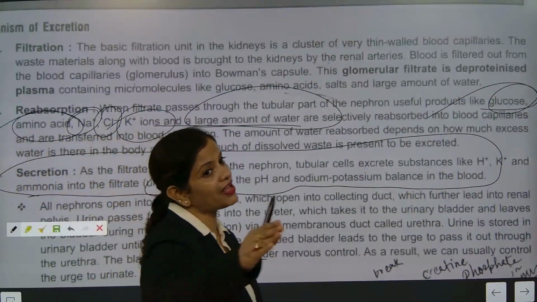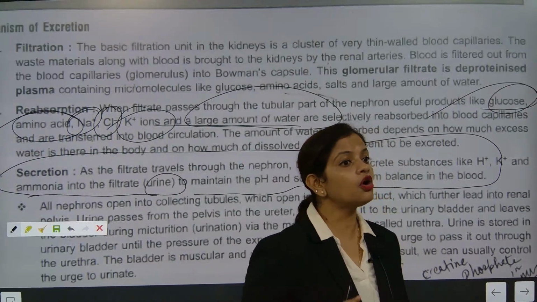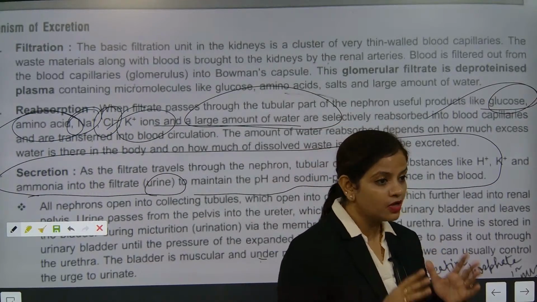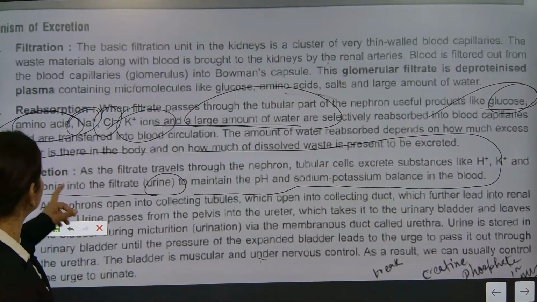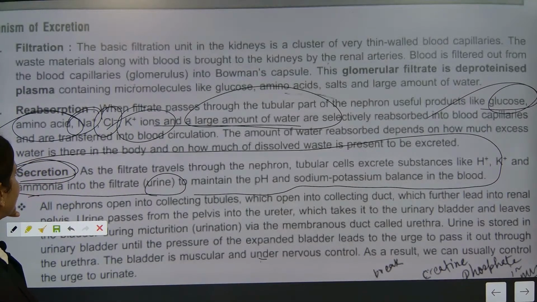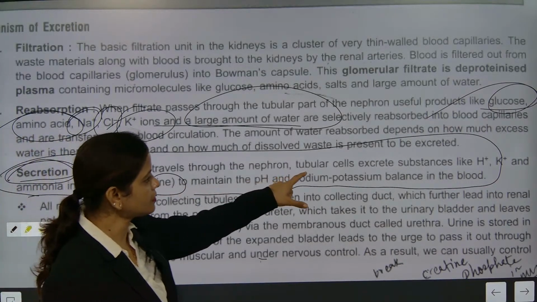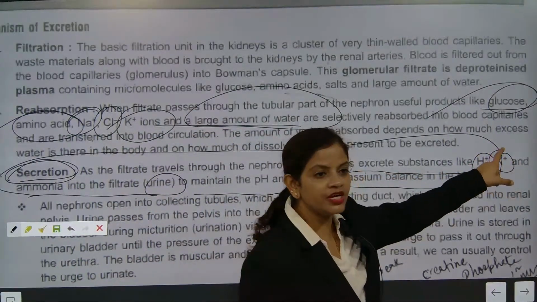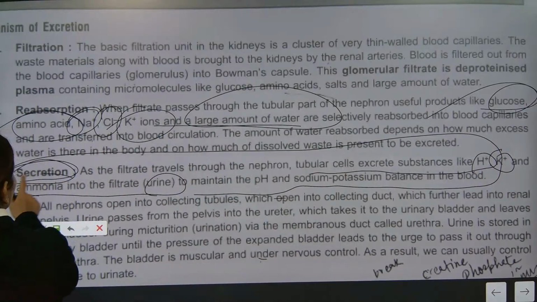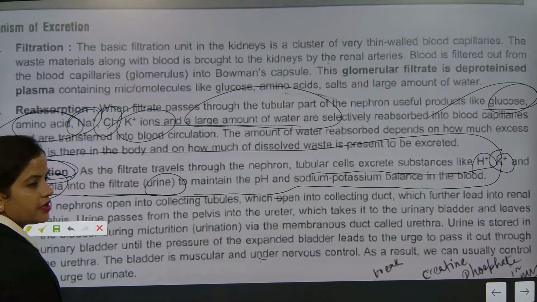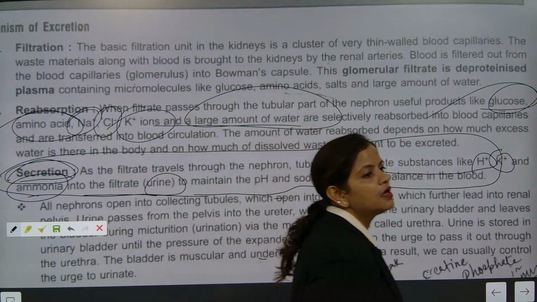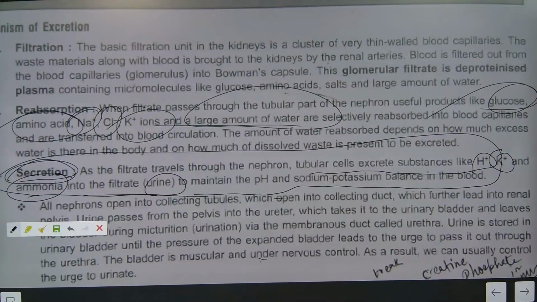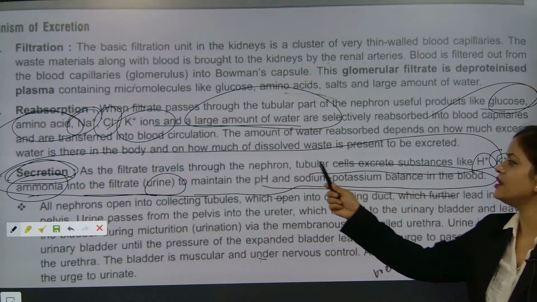But the maximum has to be flushed out also. It should not be present in the blood for a long time. So both things are there. You must remember. So what all gets secreted? Hydrogen ion, potassium ion, and ammonia in urine. Hydrogen, potassium, ammonia. And because of them, what is it maintaining? The pH of sodium-potassium balance in the blood.